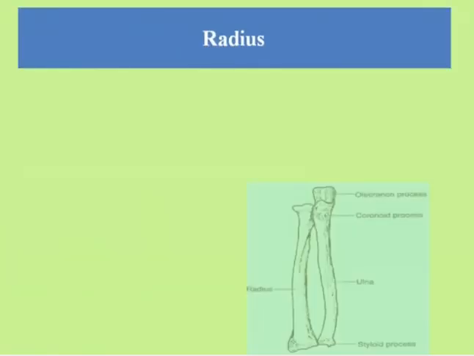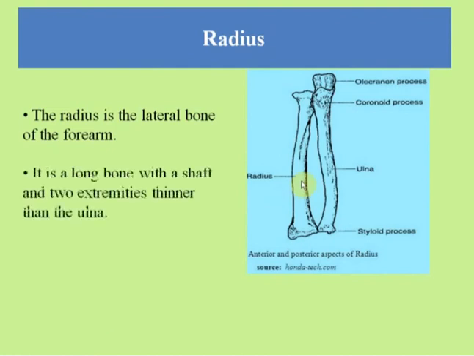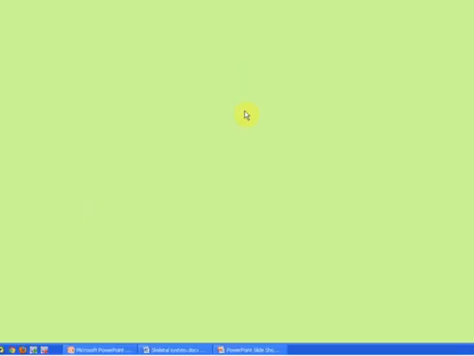Next comes the radius. This is the radius, which is shorter than the ulna. The radius is the lateral bone of the forearm. It is a long bone with a shaft and two extremities, thinner than the ulna. The radius is towards the thumb.